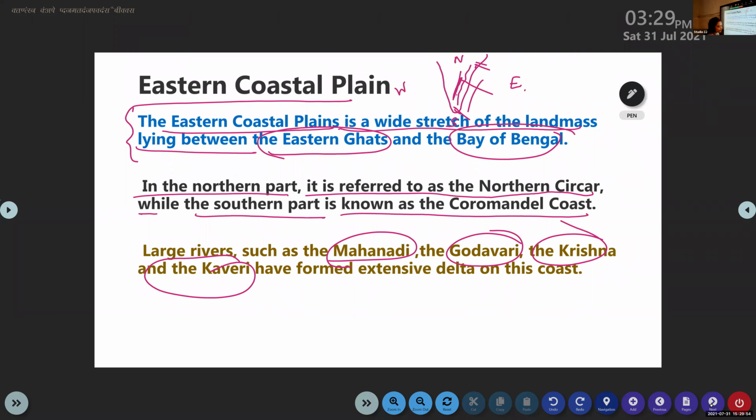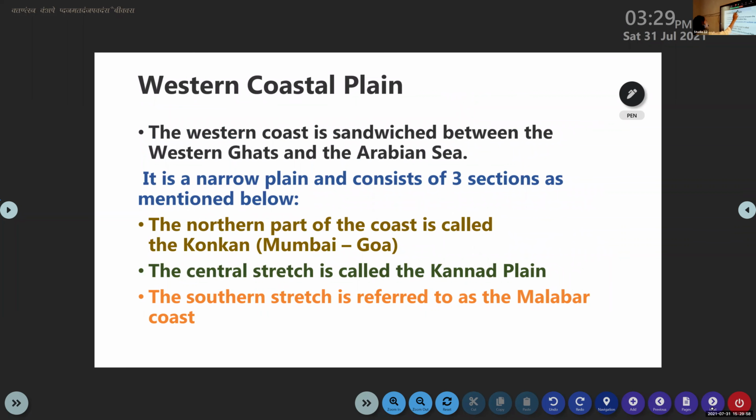Okay. Very good. The next one is the Western Coastal Plain. The western coast is sandwiched between the Western Ghats and the Arabian Sea. First point, the Western coastal area lies between the Western Ghats and the Arabian Sea.